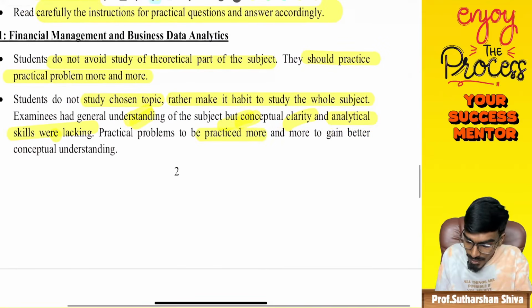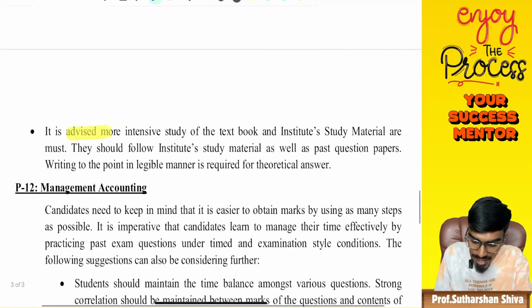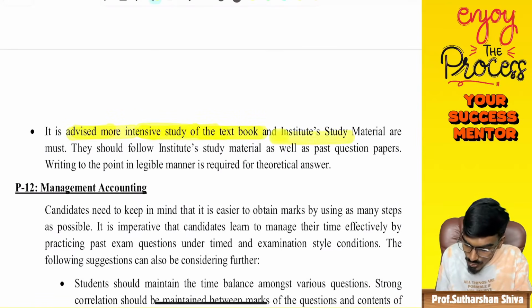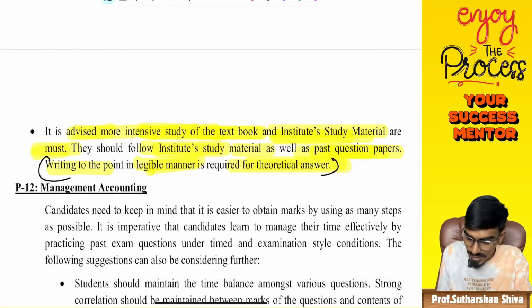Practical problems to be practiced more and more to gain a better conceptual understanding. It is advised to have a more intensive study of a textbook, and institute study material is a must. They should follow institute study material as well as past paper questions. Writing to the point in a legible manner is required in a theoretical answer.